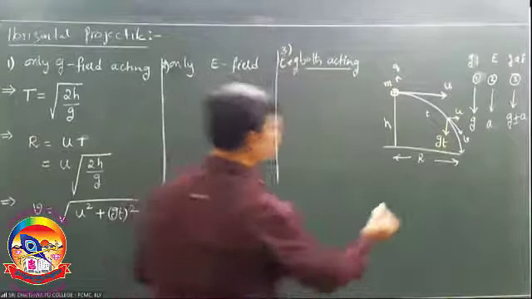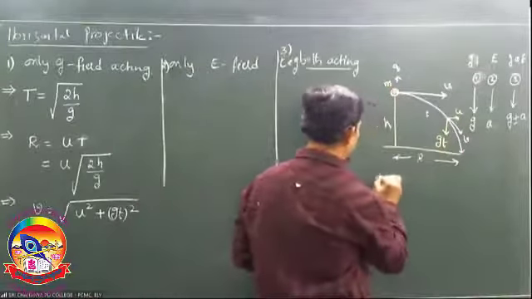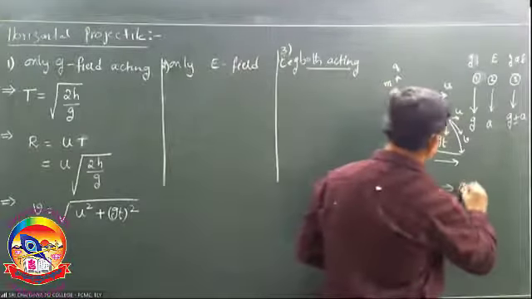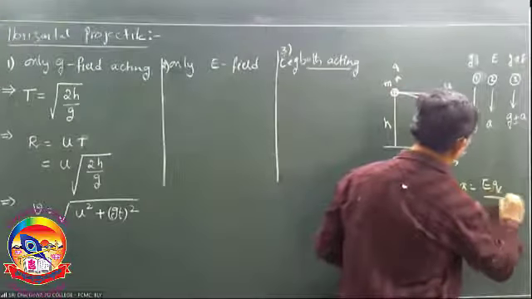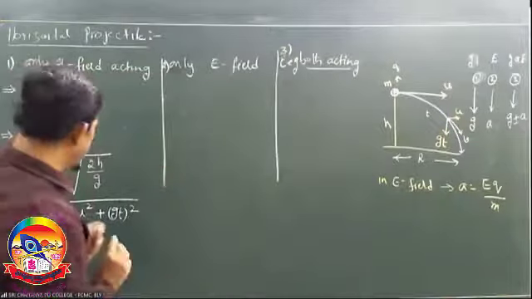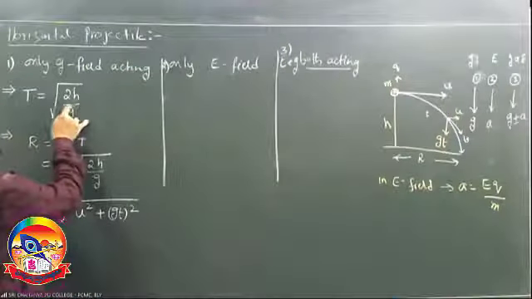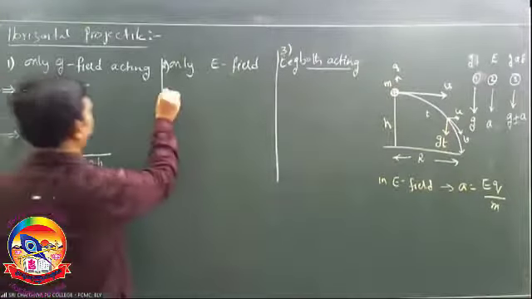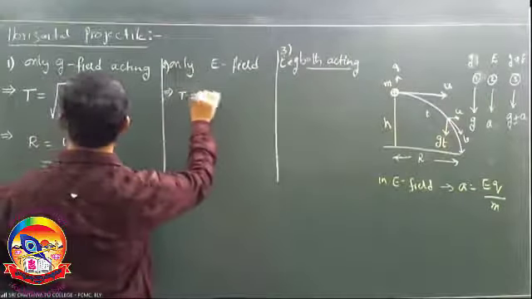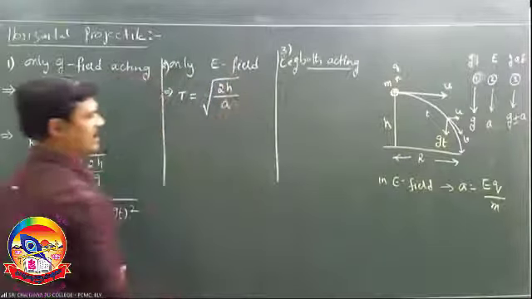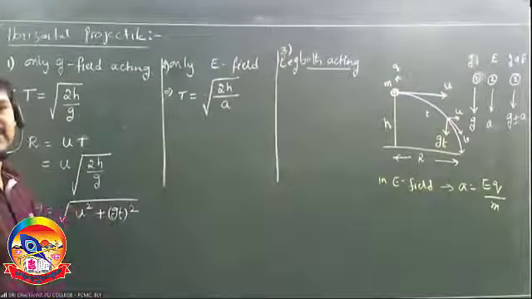So what is the formula for that A? In an electric field, acceleration, you know, is EQ by M, yes or no? Right? So simply what to remember? In place of this G, you take A. That's it. Come on, what happened to these formulas? Then T is equal to root over 2H by A, right?